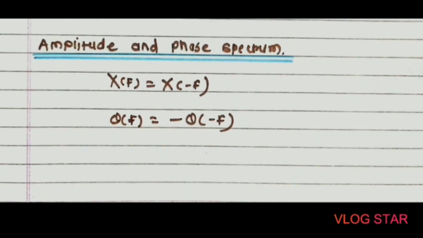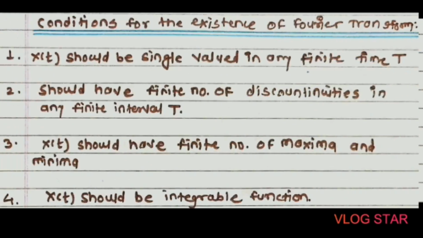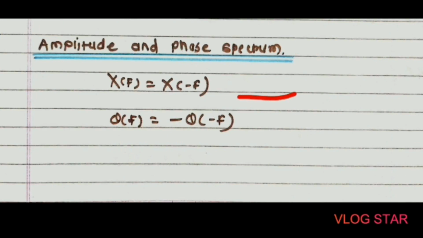Second, the amplitude and phase spectrum. The amplitude and phase spectrums are continuous rather than being discrete in nature. Out of them, the amplitude spectrum of a real valued function x(t) exhibits an even symmetry, that is, X(f) is equal to X(minus f), and the phase spectrum has an odd symmetry, which is theta(f) is equal to minus theta(minus f).